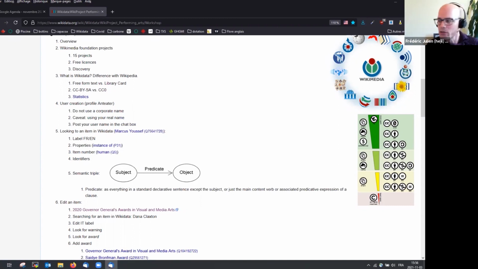So if someone looks for information about our sector for research purposes, or just to answer a question, trying to figure out how many performing arts organizations there are in Canada, this information is not available anywhere where it can be reused by other people, including for our own needs within the arts sector. So making this information available in Wikidata is a means of providing information that can be reused and enriched, enhanced by others in the performing arts sector.